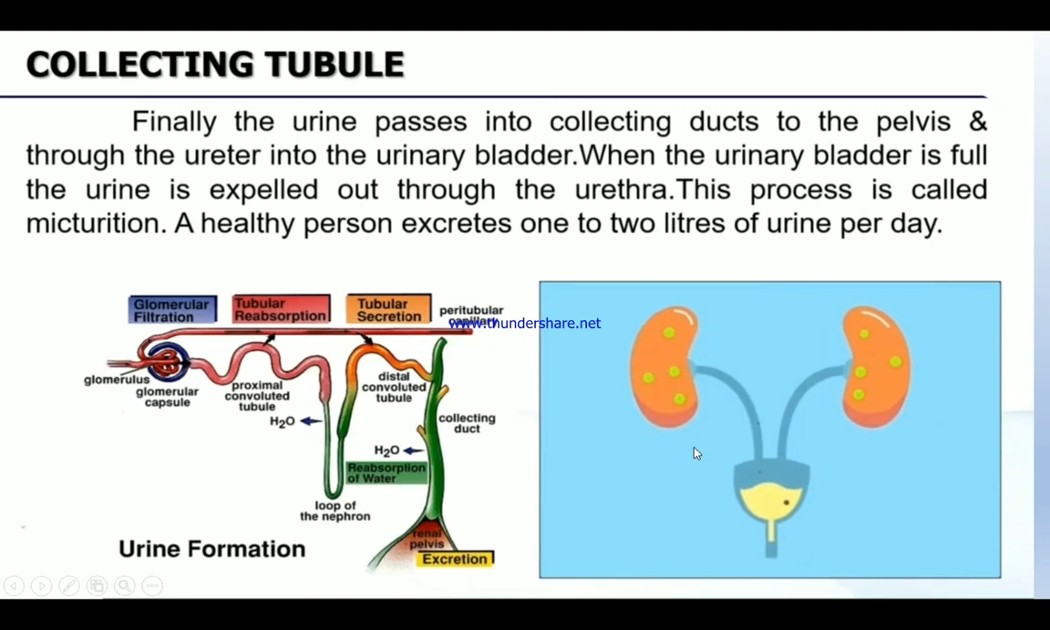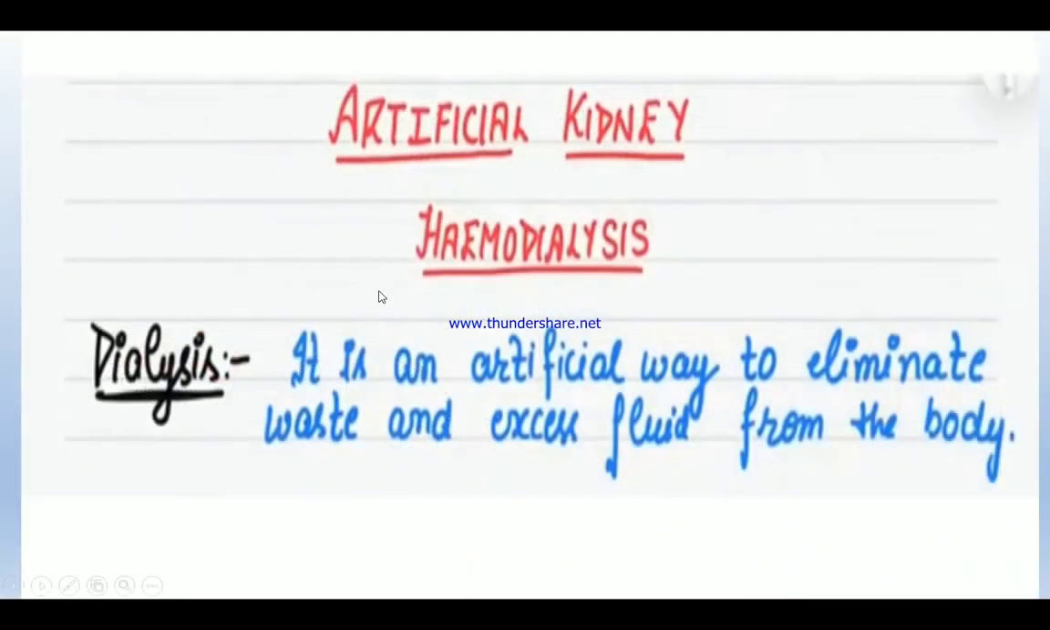1 to 2 liters of urine is expelled out by a healthy person. And that's all about urine formation. Next, we'll see about dialysis or the artificial kidney. Artificial kidney means what? It is an artificial way to eliminate the waste and excess fluid from the body. The natural way is that the kidney expels the waste from the body through the urethra.